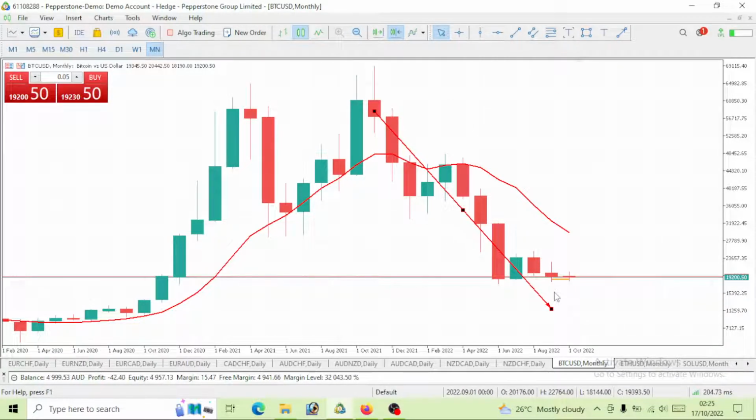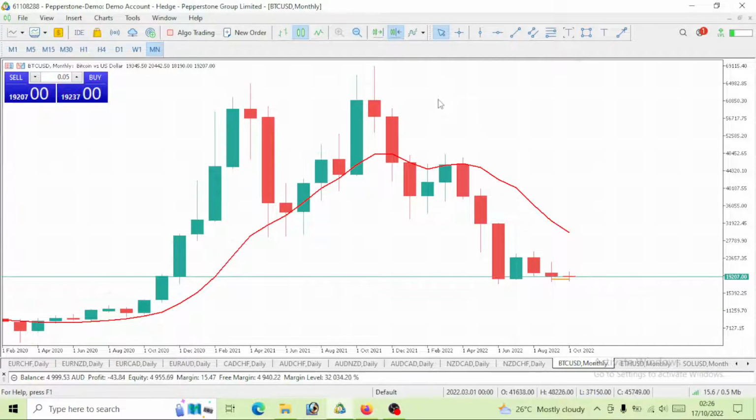Now I want you guys to see that I've added this moving average. So the moving average I've included is 10 period moving average. For those of us that trade 10 period moving average, we all know the rules of trading it. Once the price is above 10 period moving average, we have to go long, right? But if it is below it, we have to short it.